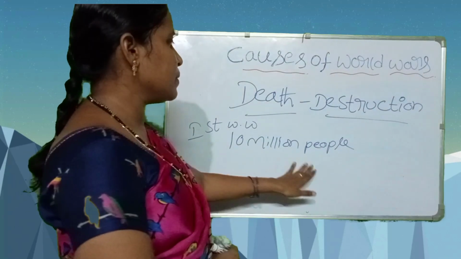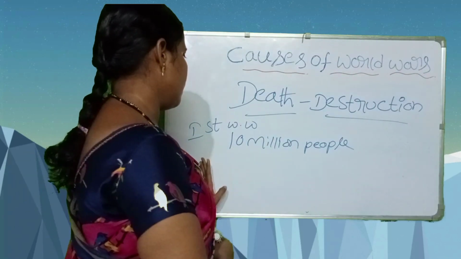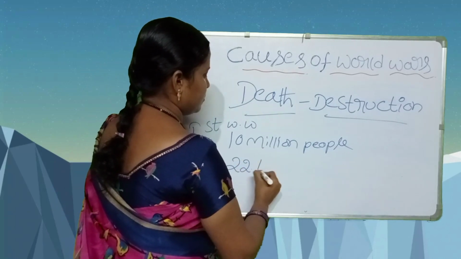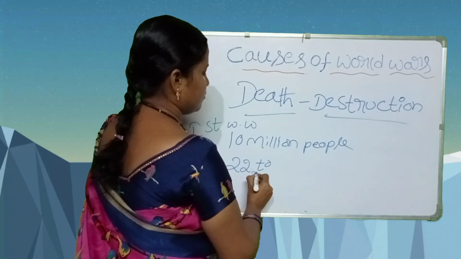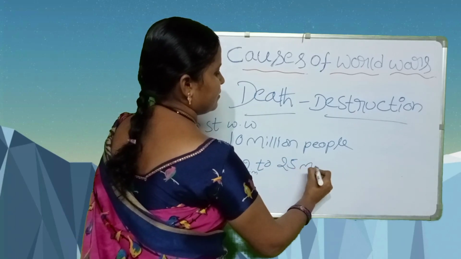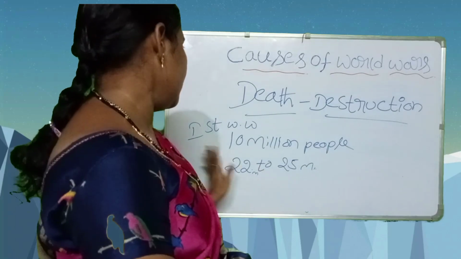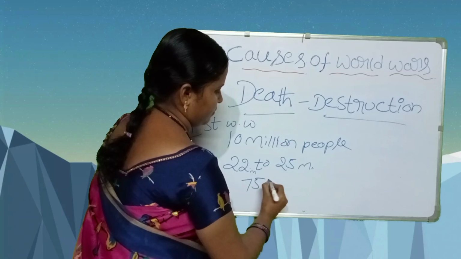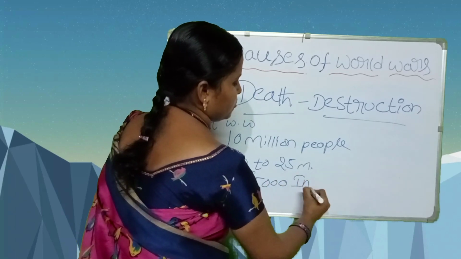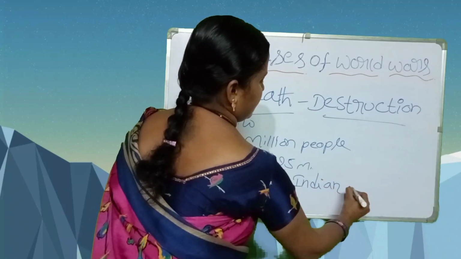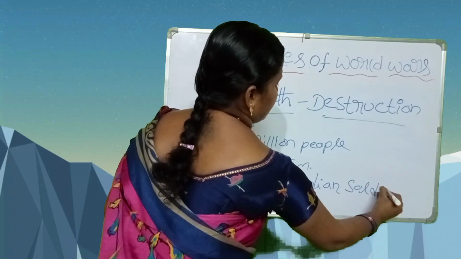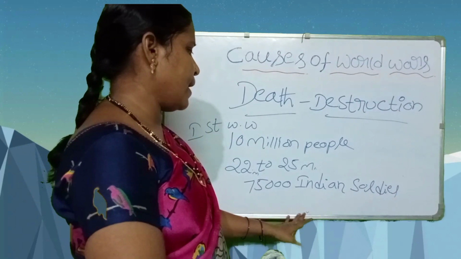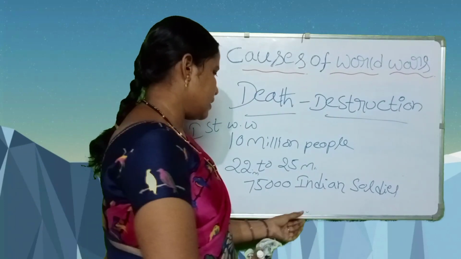In the Second World War, 22 to 25 million people died. 75,000 Indian soldiers died, who battled in Africa and European countries.